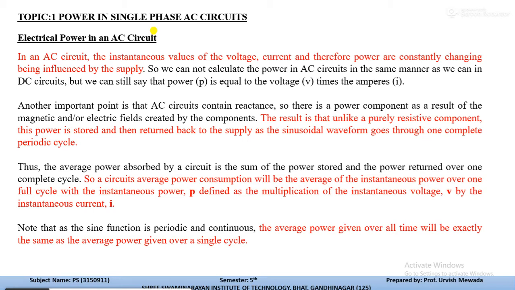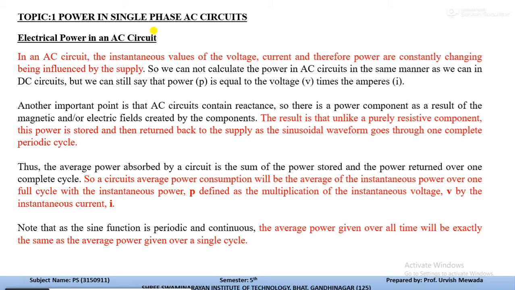Whenever those components get charged, they store energy, and whenever that energy is discharged, or released, it comes back and can affect the voltage and current waveform, so it is very difficult to measure the power.